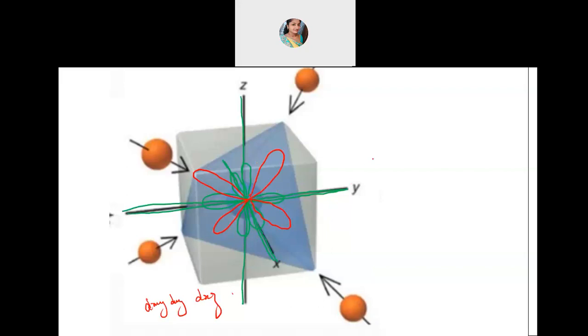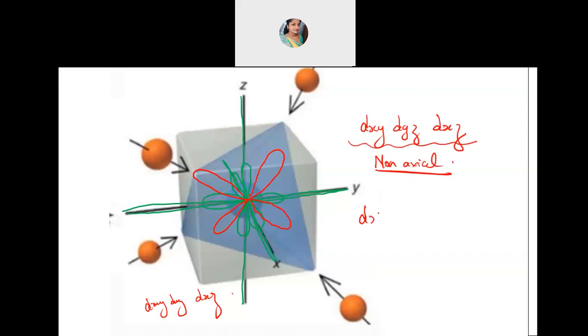So who will experience more repulsion? If the ligands are coming from the non-axial direction, then dxy, dyz, and dxz are the ones present in the non-axial position, and the ligand is also approaching in that direction. So these will be the ones experiencing more repulsion.